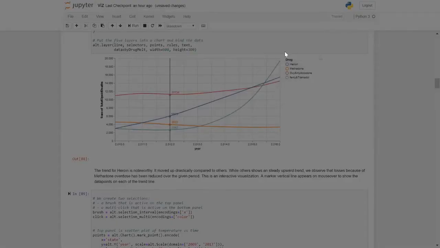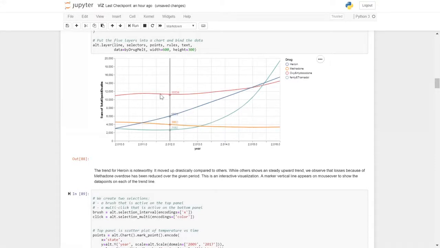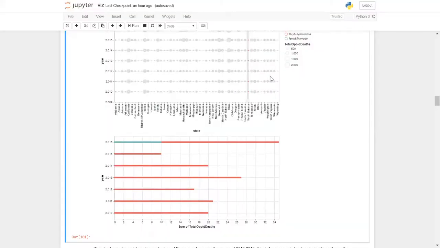Next, if we look at the parameter of how the drugs are affecting, we see that they are going up. The one we cannot ignore is heroin and fentanyl tramadol. They are shooting up. Let's study it across states.